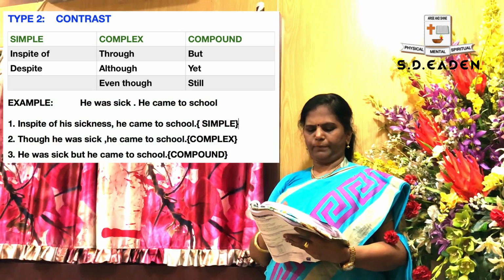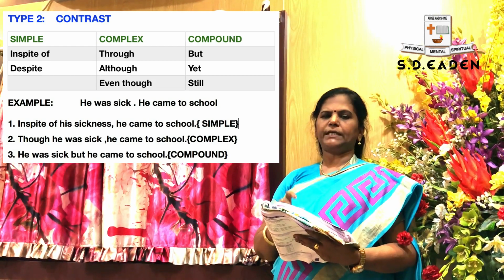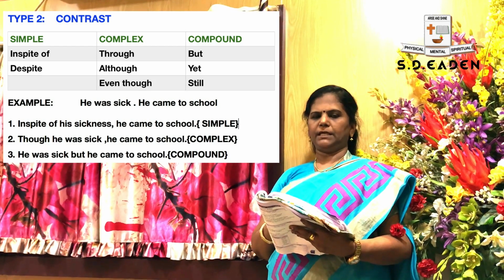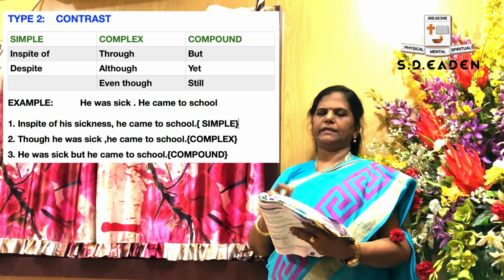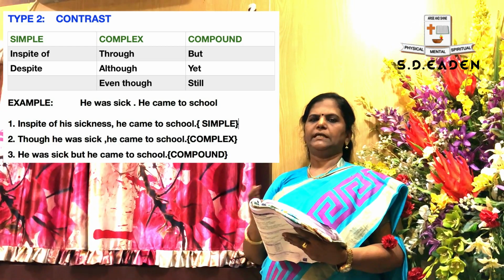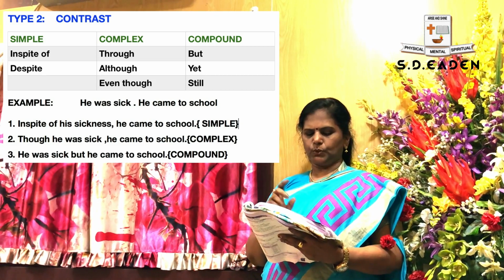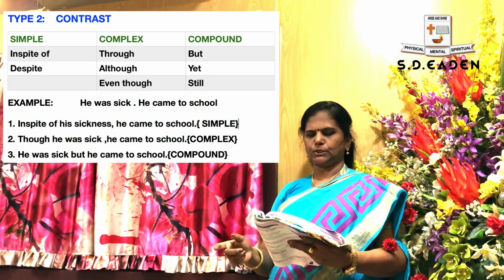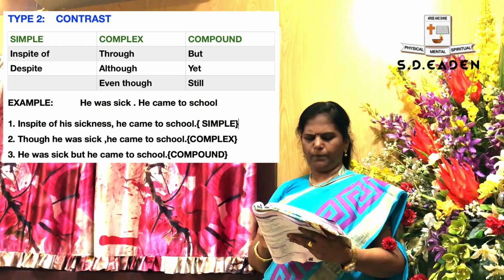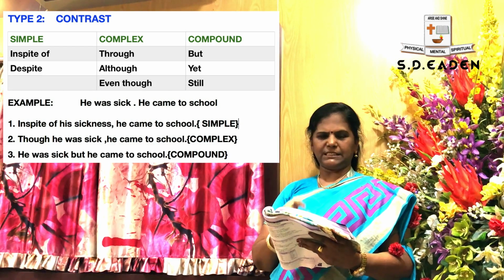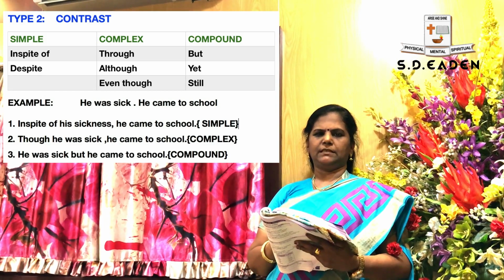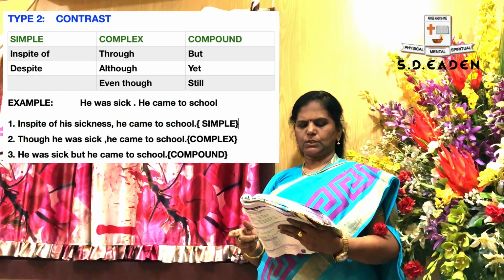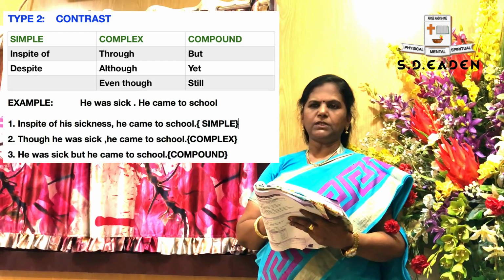Then come to complex. Though he was sick, you have to put a comma and write he came to school. Though or even though or although, he came to school. So, though he was sick, he came to school. And the third type, compound: he was sick but he came to school. So this is the formula you have to apply for contrast.